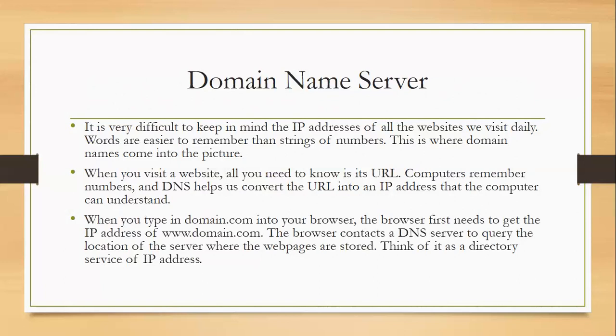The DNS server then directly redirects to the IP address of that particular website. So this is all the communication done between the end user and the IP address or domain name.